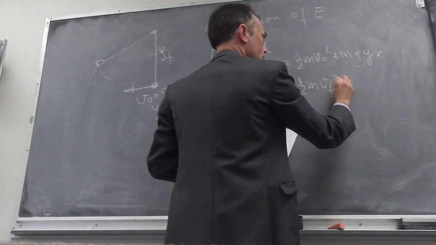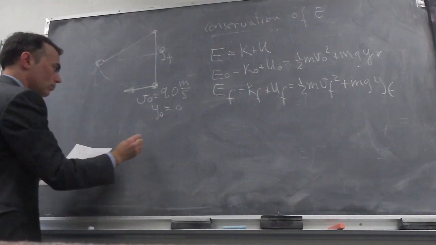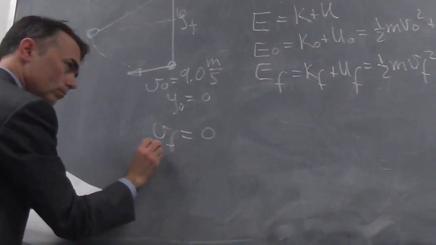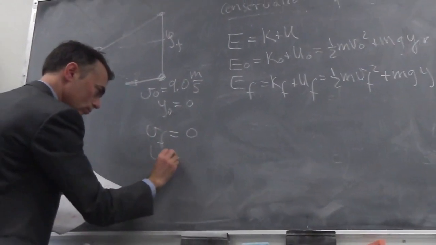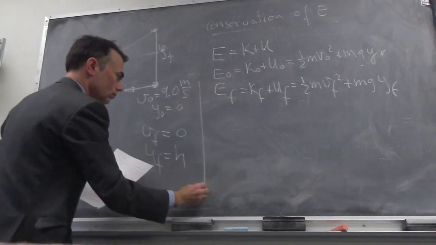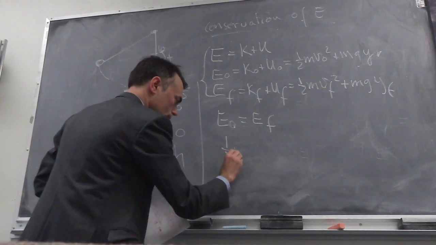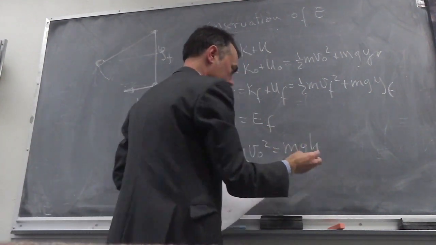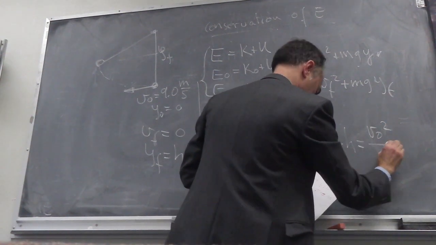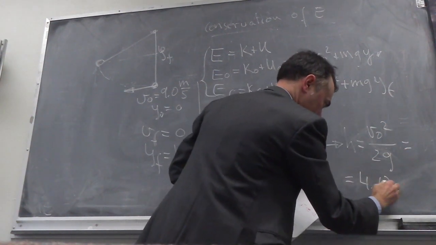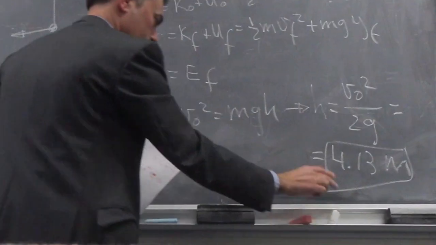So the initial mechanical energy is equal to the final mechanical energy. In this case, the initial velocity is 9 meters per second, the initial height is 0, the final velocity is 0, as at the maximum height it is at rest, and the final height is h. We solve this equation for the height and we get that it's equal to v squared divided by 2g. This gives us 4.13 meters.